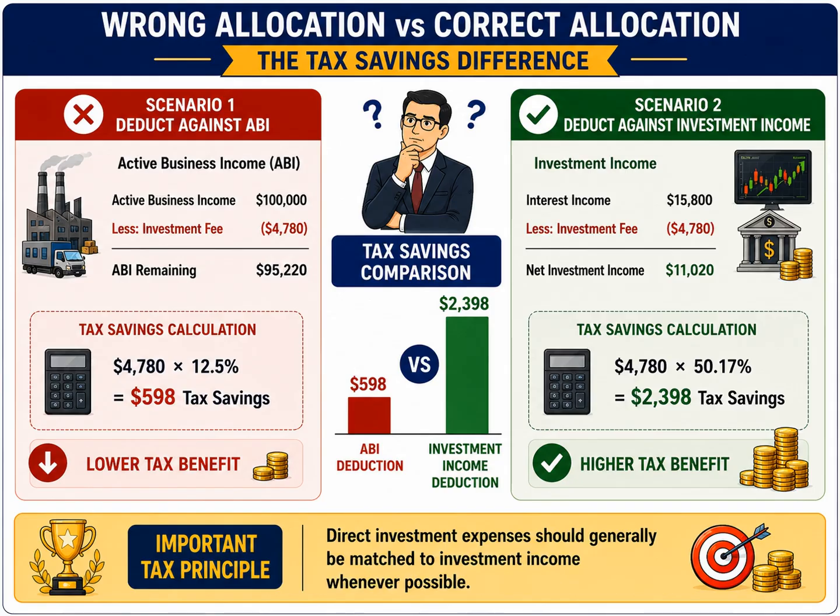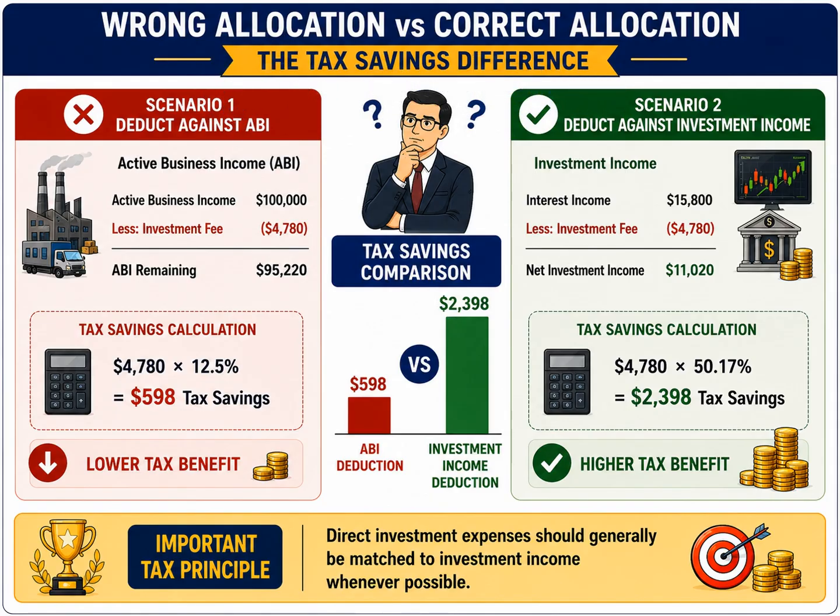$95,220. Because active business income is taxed at a relatively low rate of 12.5%, the tax savings generated by this deduction are also relatively small. The calculation is straightforward. $4,780 multiplied by 12.5% produces tax savings of approximately $598. While this is still a deduction, it is not the most tax-efficient use of the expense.